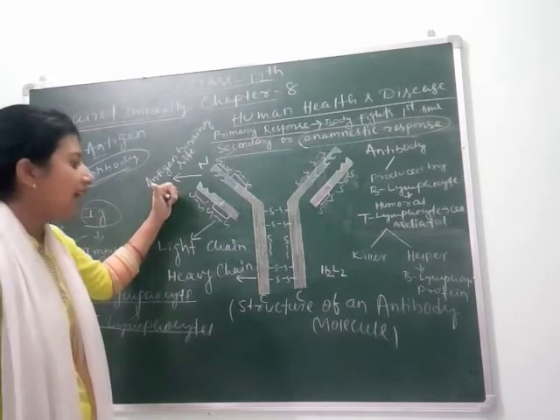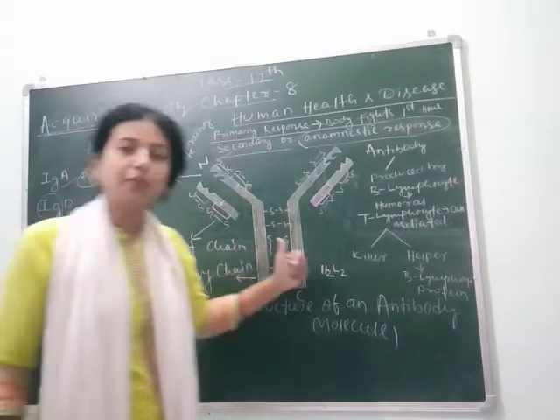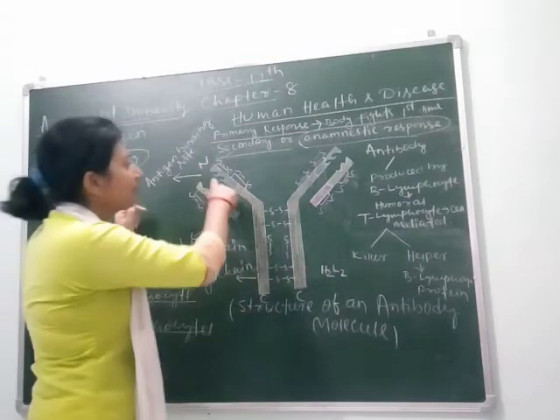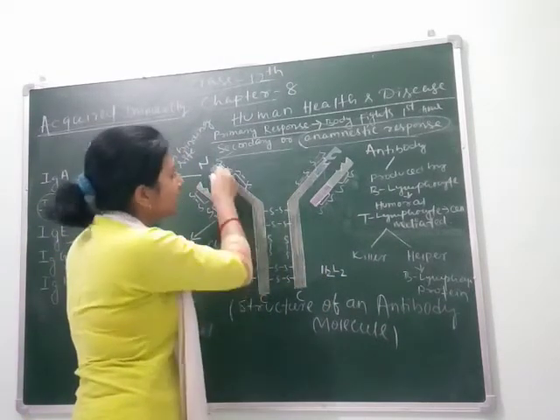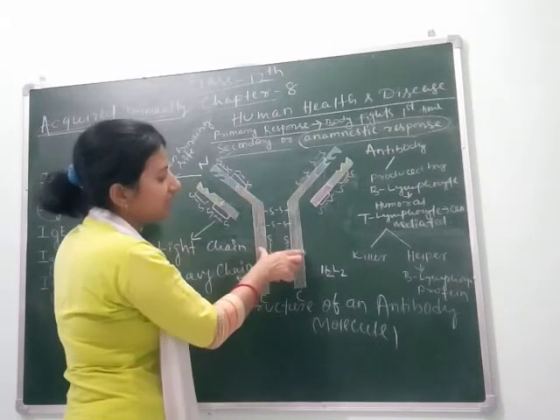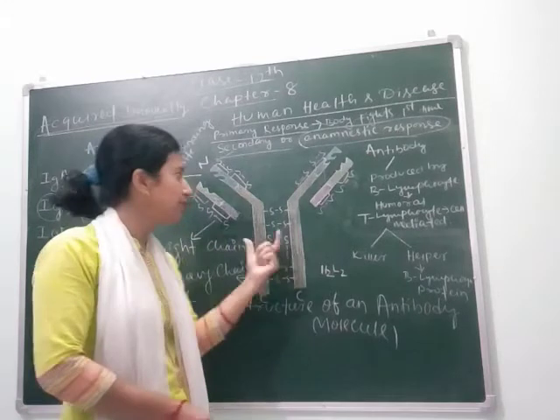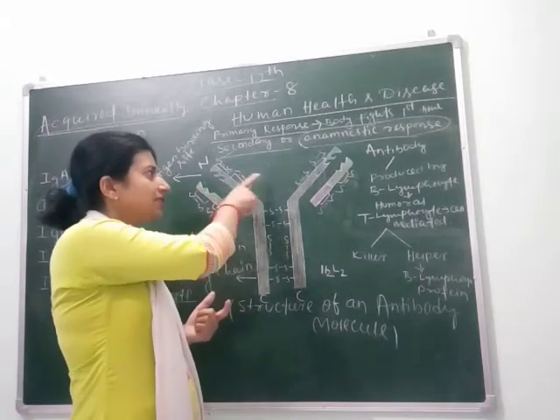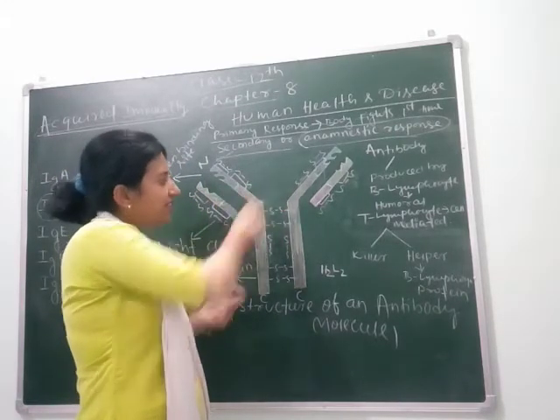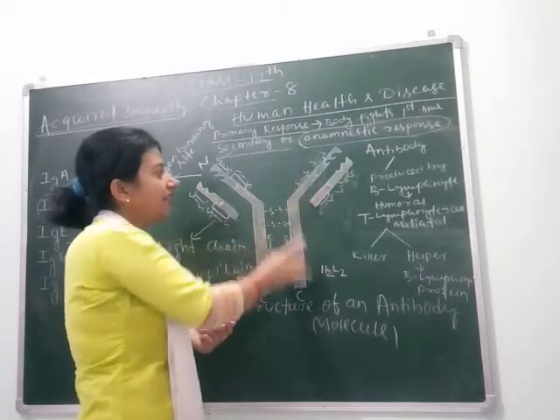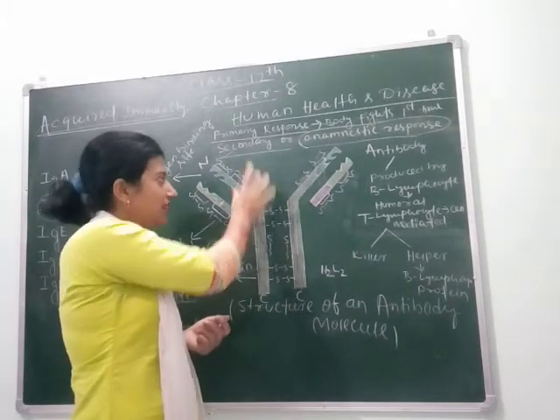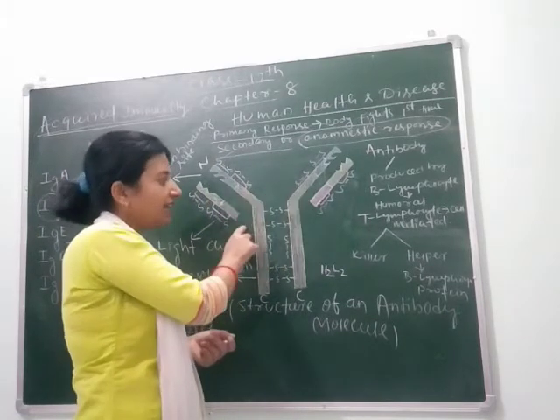Let's see how an antibody molecule looks. This is the Y-shaped structure. You can see in the diagram the Y-shaped structure is an antibody molecule, in which the long chains are the two heavy chains and the short chains are light. So here there are two heavy chains and two light chains.